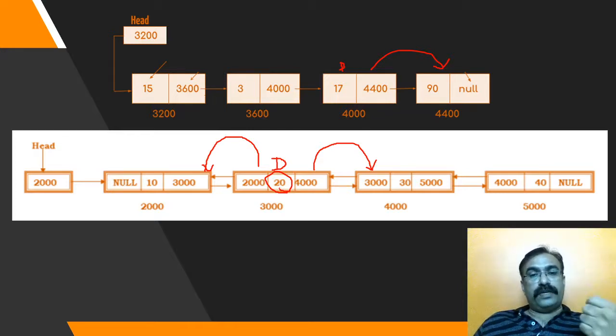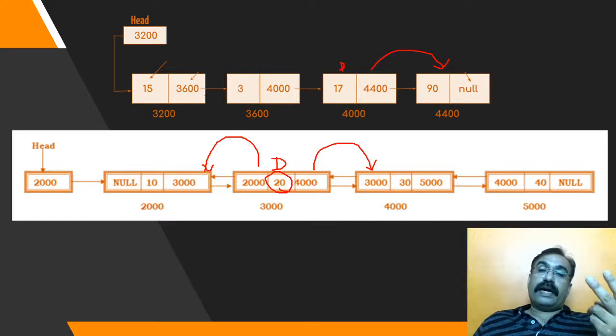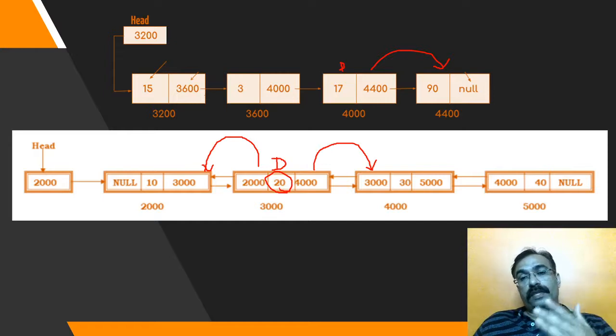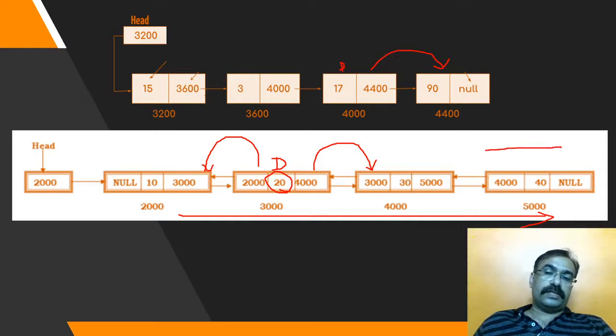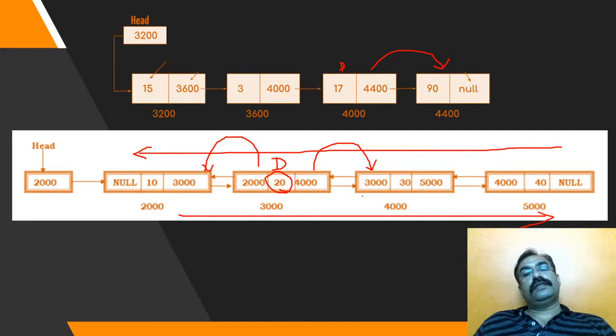One is the data field, second is the link to the next node, and importantly the third is the link to the previous node. Thus, with the help of the next link, I can traverse the entire list in the forward direction, and with the help of the previous link, I can traverse the entire list in the reverse direction.